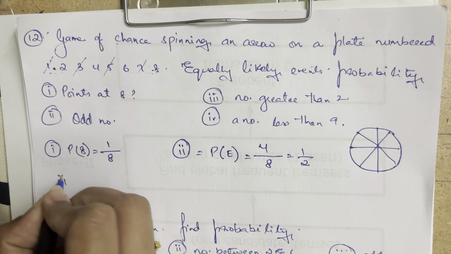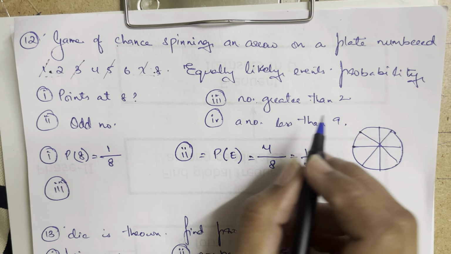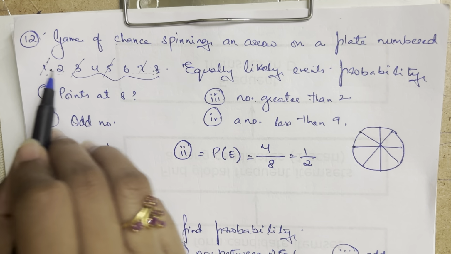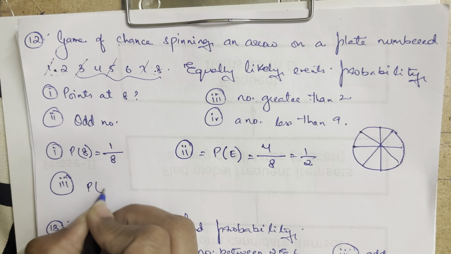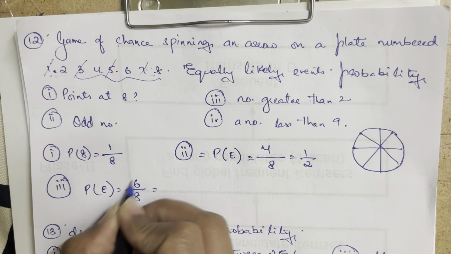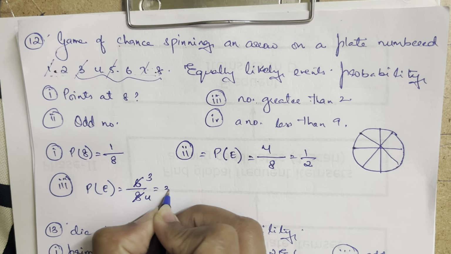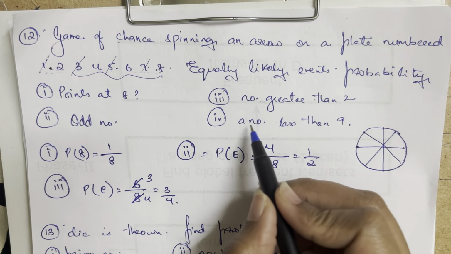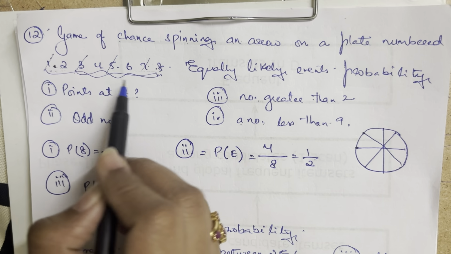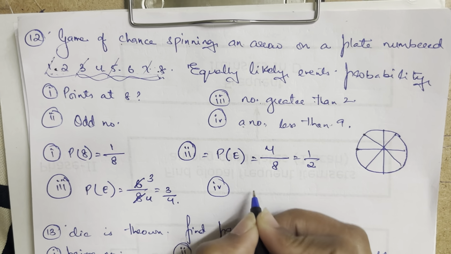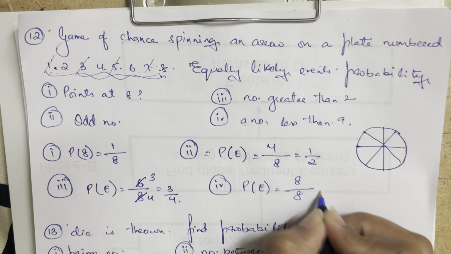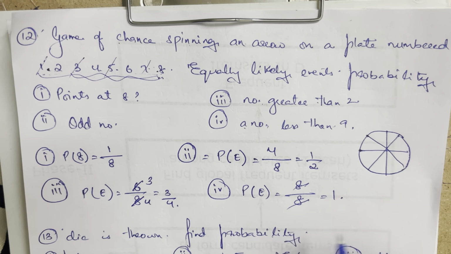The third one they are talking about is number greater than 2. Greater than 2 means always greater than 2. Equal to 2, no. Above 2. So the probability of the event for this is going to be 1 2 3 4 5 6. So it is 6 upon 8. Reduce it down, it becomes 3 upon 4. Next is a number less than 9. So how many numbers are there which are less than 9? All these numbers that are given over here are less than 9, isn't it? So the fourth one goes as, the probability of this event is going to be 8 upon 8. So all the possible ones will come in here. So it becomes 1 when I reduce it down.